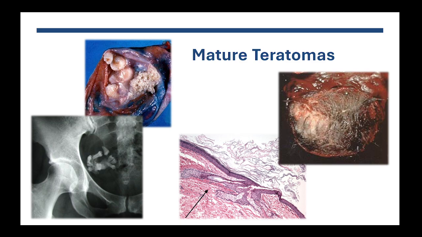On the right side, you can see an open mature teratoma that has a lot of hair, with a histology section that shows completely mature skin with hair, follicles, and adnexal glands.